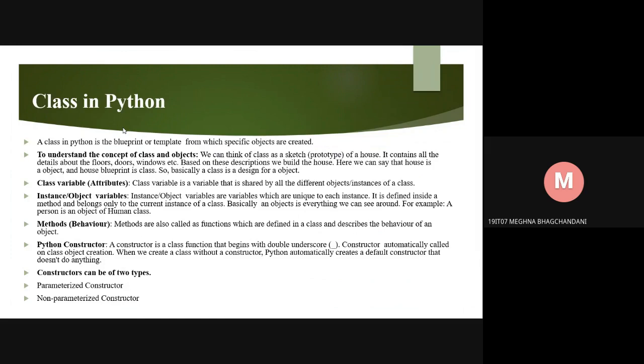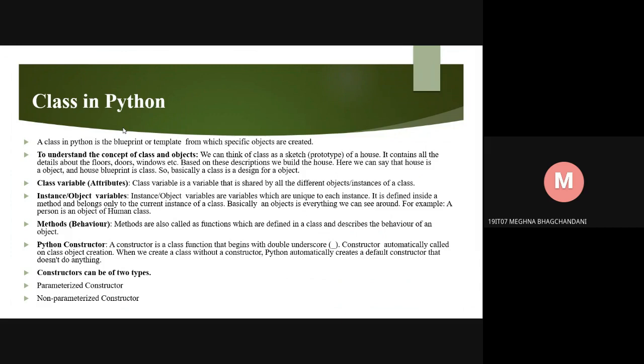Class in Python. A class in Python is a blueprint or template from which specific objects are created. To understand the concept of class and object, think of a class as a sketch of a house. It contains all the details about the floors, doors, windows, etc. Based on this description, we build the house. Here we can say that the house is an object and the house blueprint is the class. So basically a class is a design for an object.